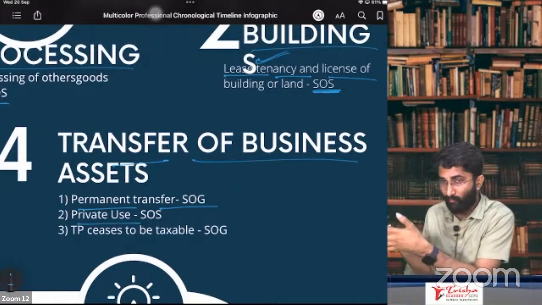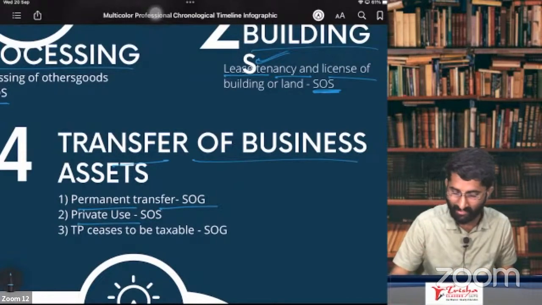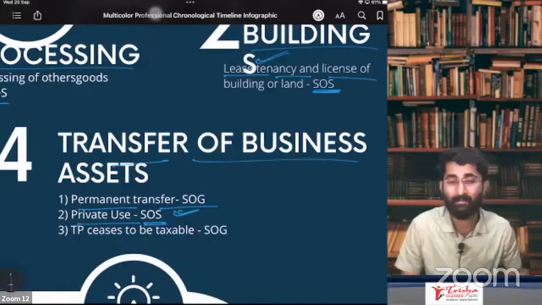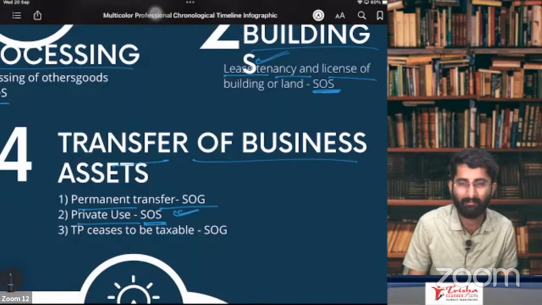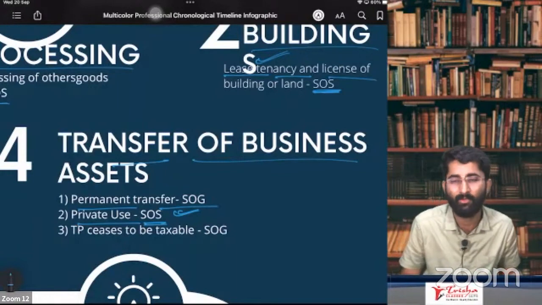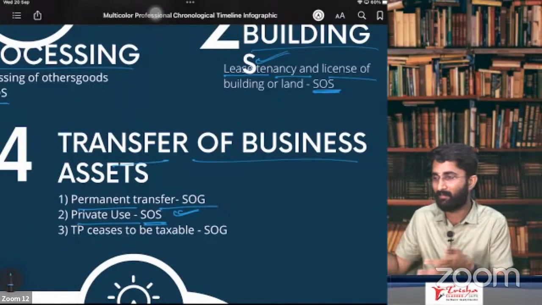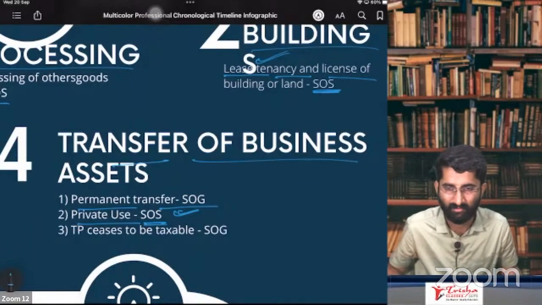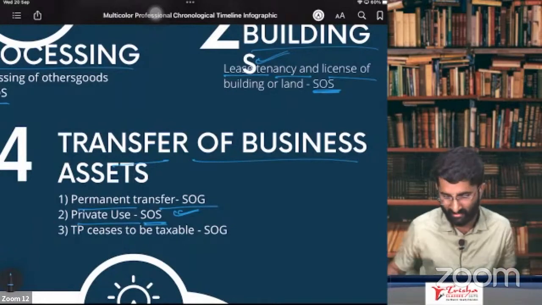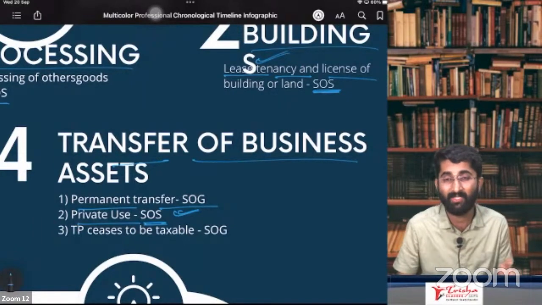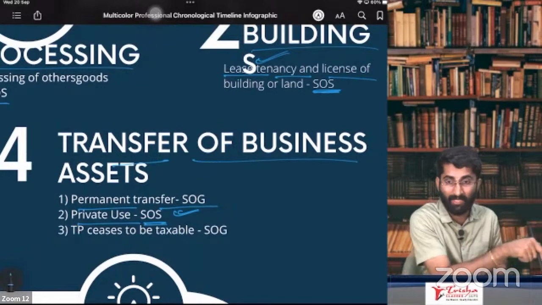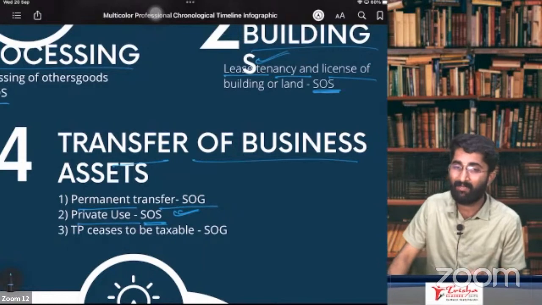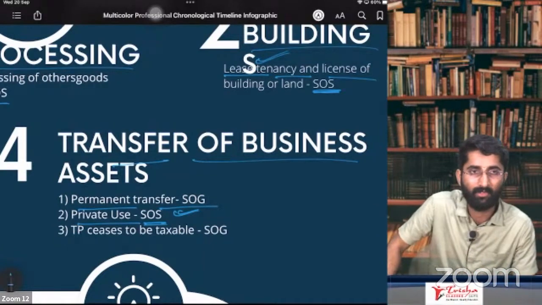So when I use this for my private purpose, in that case, it is required that I have to raise a bill. An invoice has to be taken. This will be considered as supply of service. It is supply of service, but in reality, no one does this. Who will do it? I am using an iPad for my business purpose as well as for my private purpose. I have to raise a bill on myself? No, I won't do it. But actually, we have to, that is supply of service. When you are using your business asset for private purpose, it is supply of service. If you are using it for business purpose, then okay. If you are selling that business asset, then it will be supply of goods.